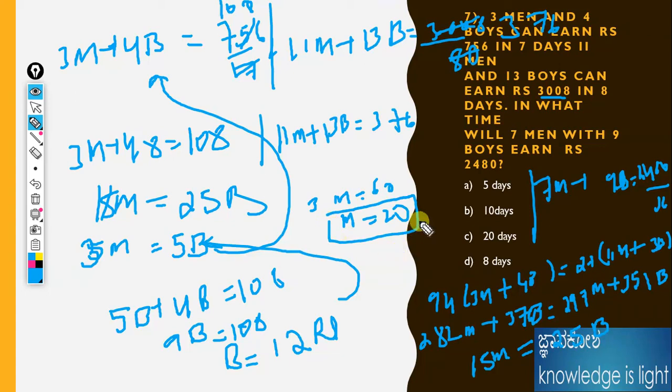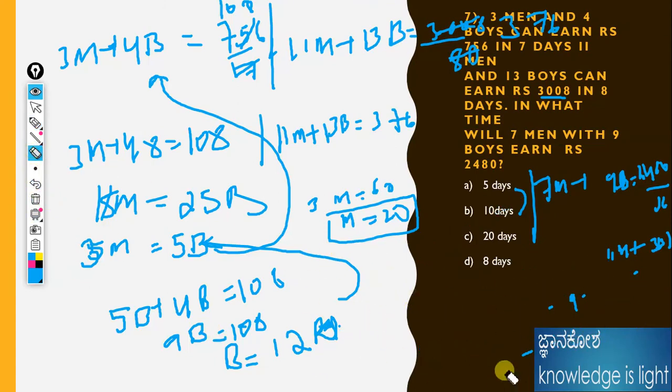Okay, I will write it here. We are already getting the values, so 7 into 20 plus 9 into 12, and make it as x here. Why? Because I have written it is equal to 2480 rupees they will get. We need to calculate how many days they will work.